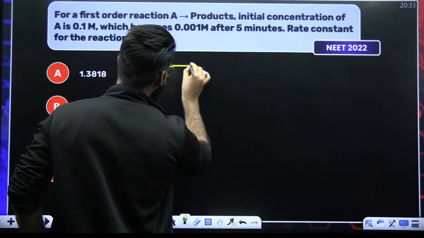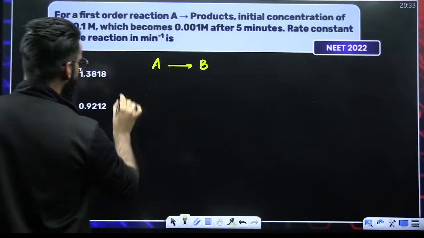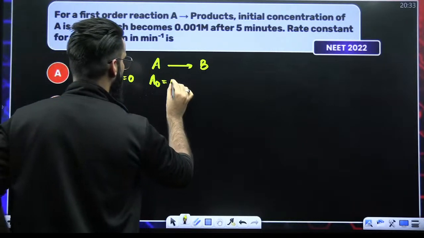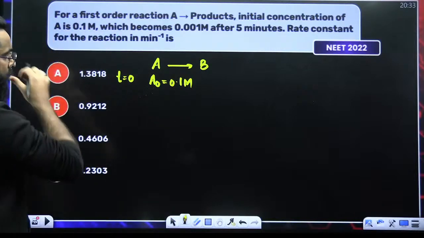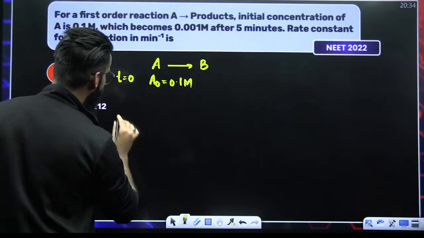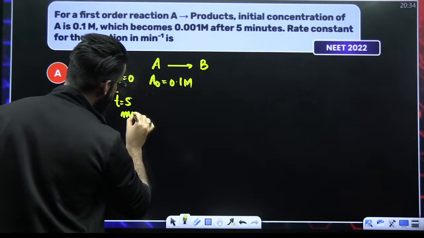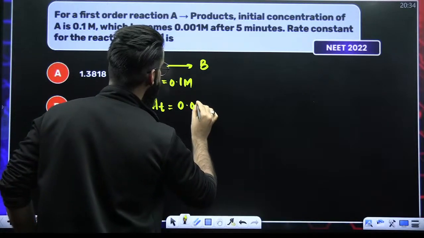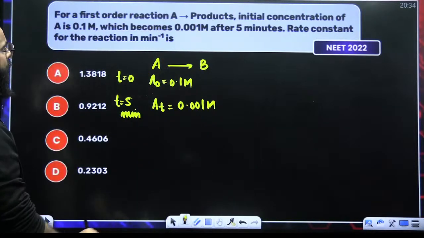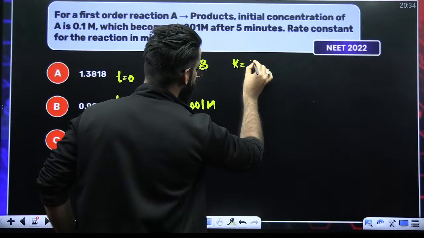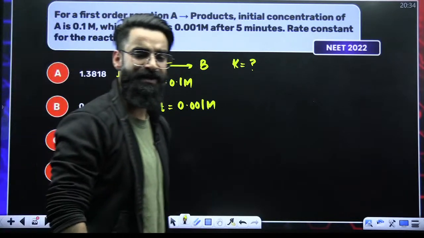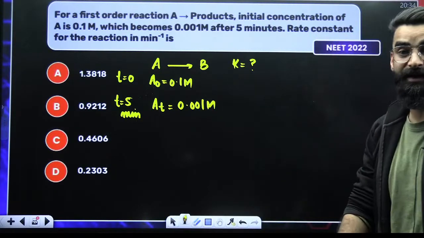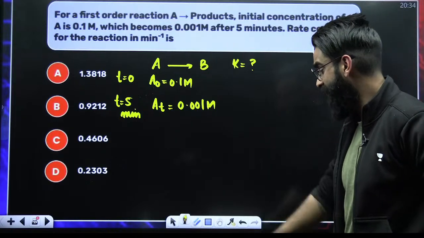First of all, you have got the reaction A gives B. My dear students, at time t is equal to 0, the initial concentration of reactant is given to me as 0.1 molar. Which becomes 0.001 molar after 5 minutes. So at t is equal to 5 minutes, the concentration of reactant left, which I'm denoting with At, is 0.001 molar. What do I need to calculate? I need to calculate the rate constant of the reaction. As per the question, the reaction follows the first order kinetics. If the reaction is following the first order kinetics, I'll be using the integrated rate equation for the first order kinetics, right?